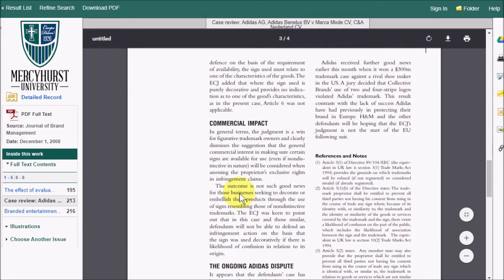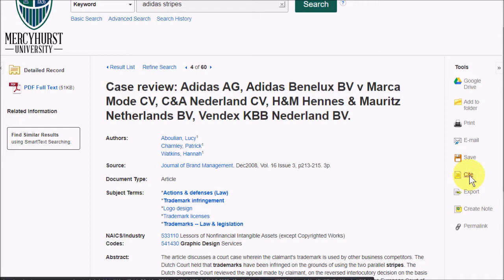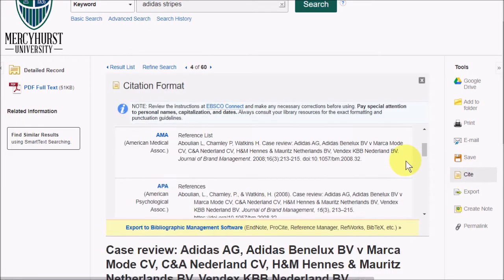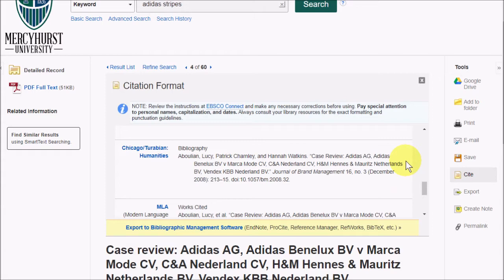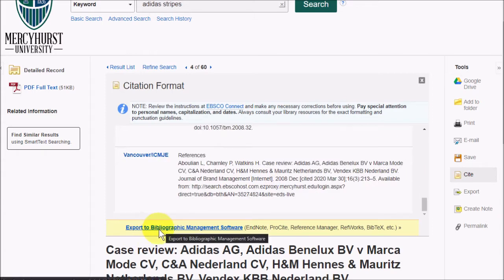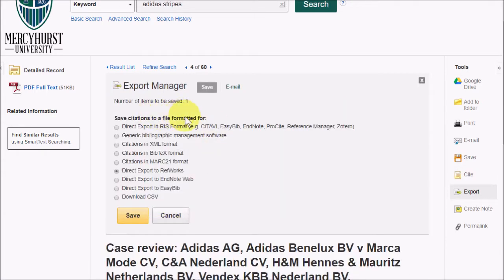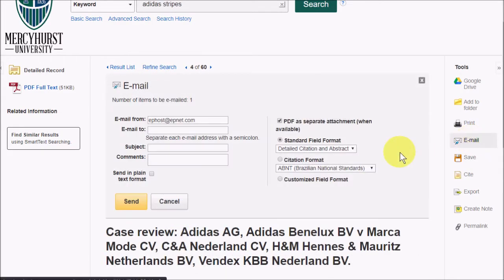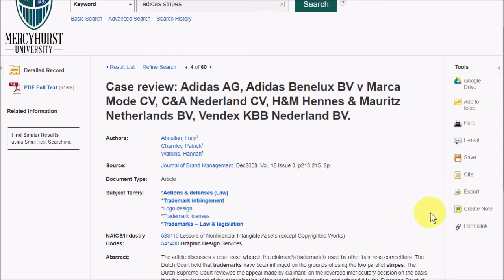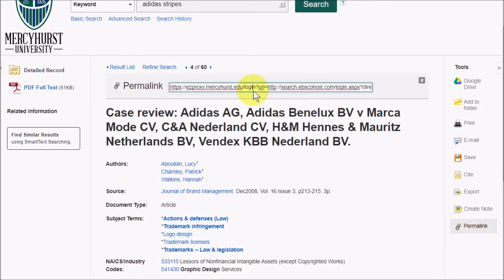You can also download the entire file so that you can view it any time without having to go online to get it. There's also some useful tools here on the right where you can get some pre-made citations for the item to put into your Works Cited page, and we also have export to bibliographic management software options, so if you're using something like EndNote or Zotero or Mendeley, you can use a file like this to build your citation. You can email the article to yourself, which is a way of being able to save it for later. And you can also use a permalink to get a link that always points to this particular record.